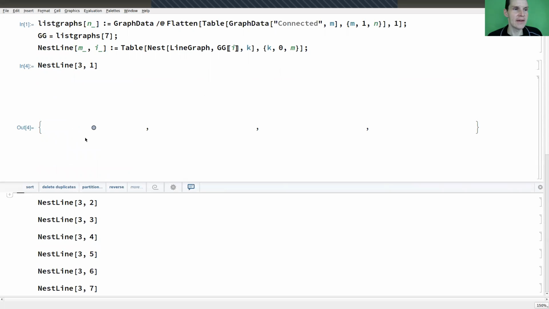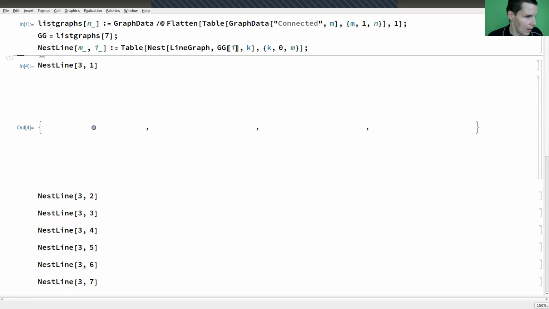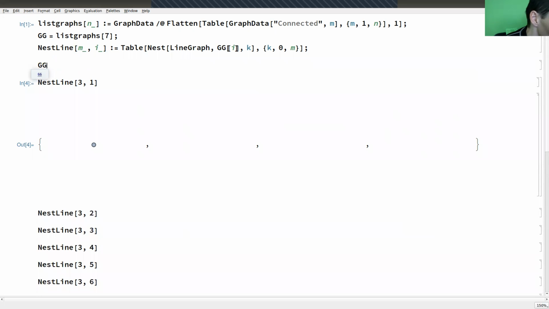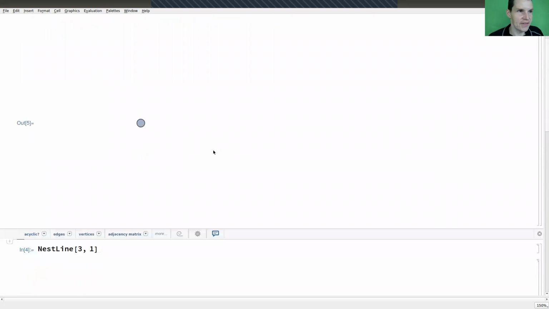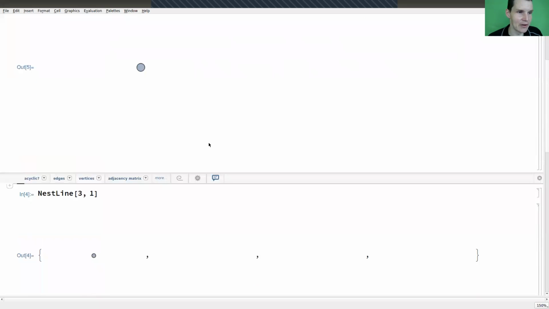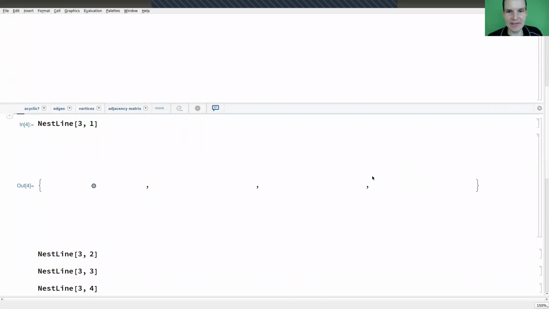This is the entry in my graph list. GG of 1 is actually the boring graph that we see here, just one vertex, the first connected graph Mathematica knows. And then the rest is the application of the line graph operation.